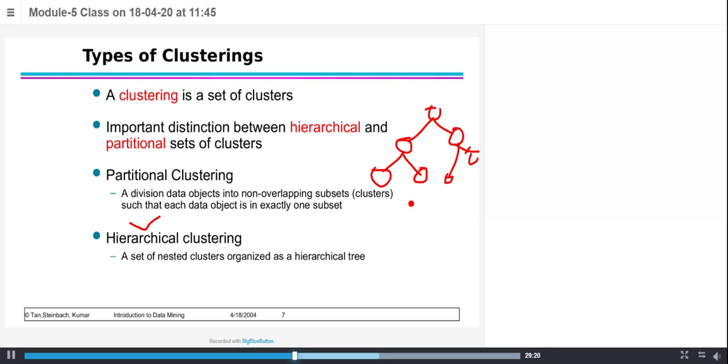Okay, if you do the union operation, this one and this one always lead to the root node of this child node. Is it right? Whenever we say hierarchical clusters, if you take the union of these two subclusters, it always gives you the parent cluster. If you union these two parent clusters, it always gives a root cluster, like that. So it is nested. These types of clustering we call hierarchical clustering.